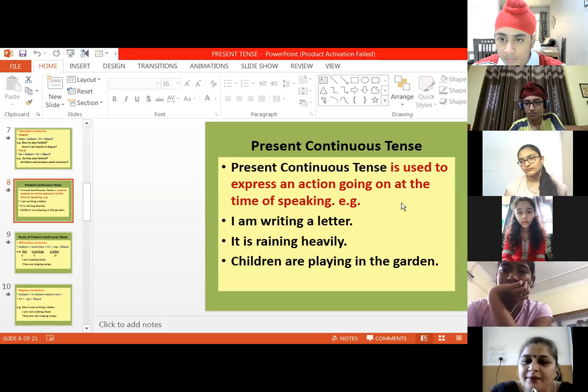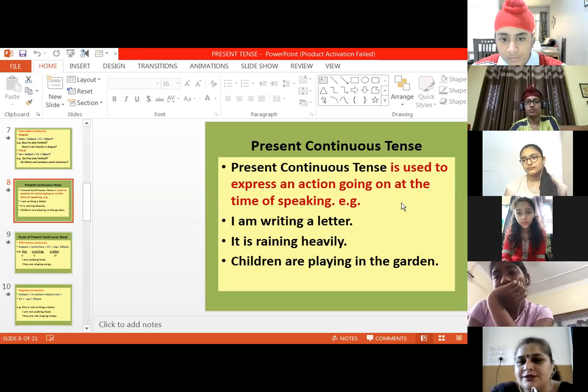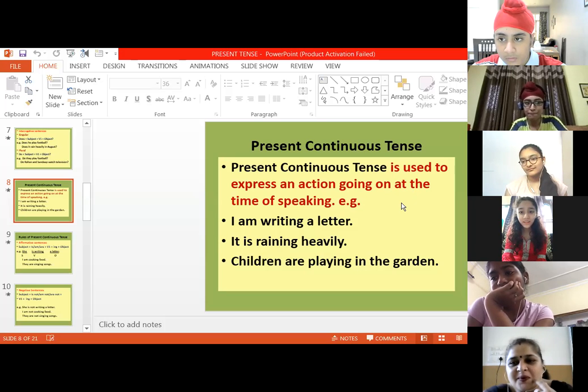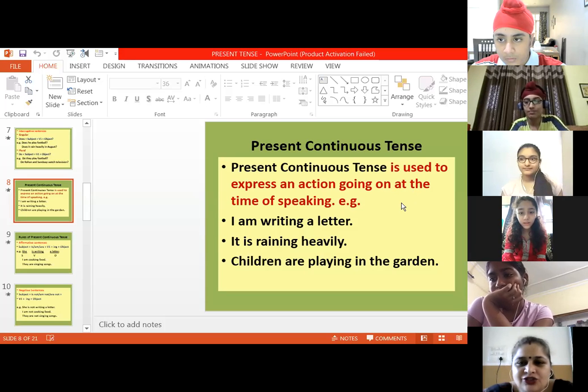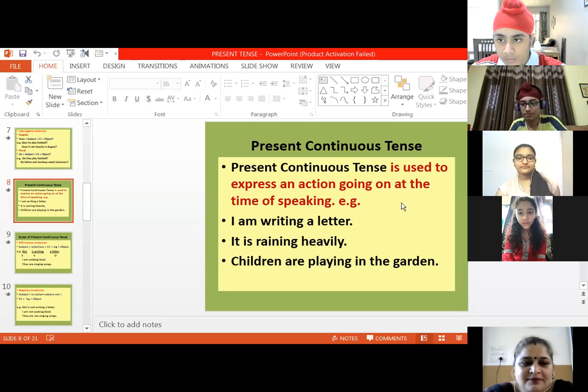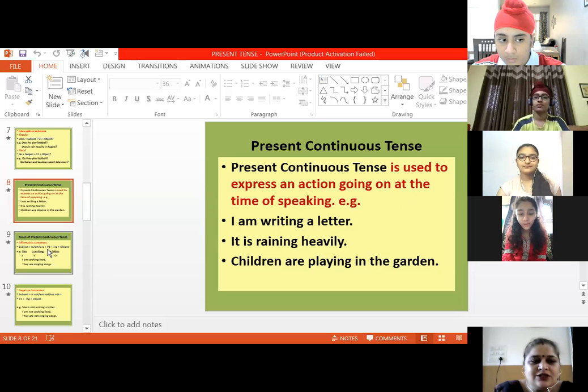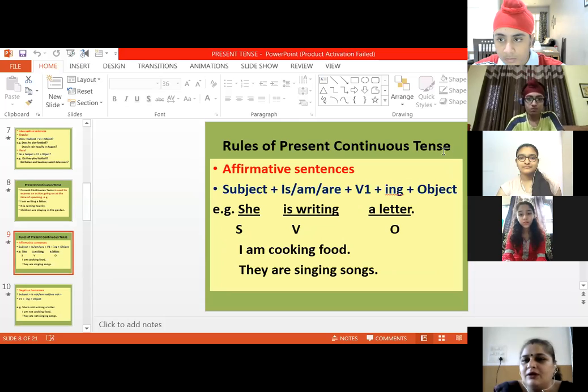You could have added, I am explaining present continuous tense. The action is still going on. Right, Jannat? We are attending our English class. The action is going on. Right? So let us discuss the rules once, how to frame sentences in a present continuous tense.